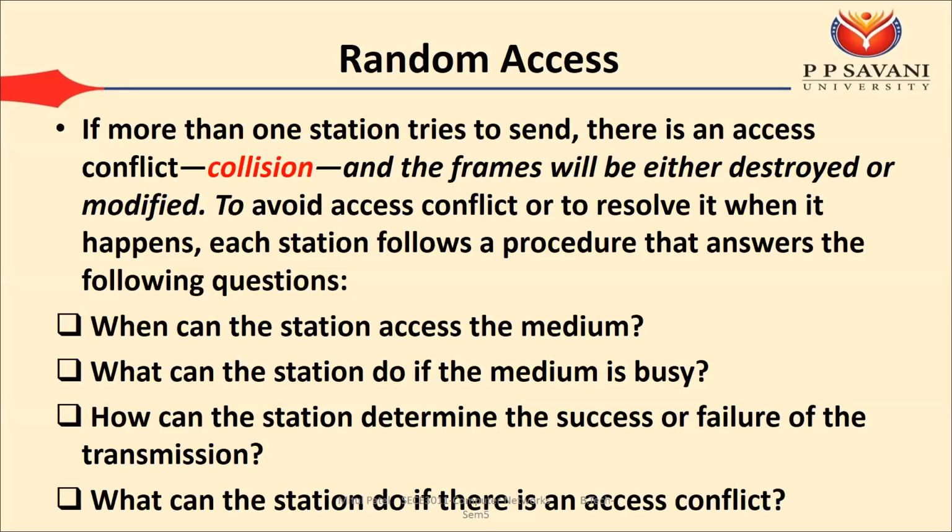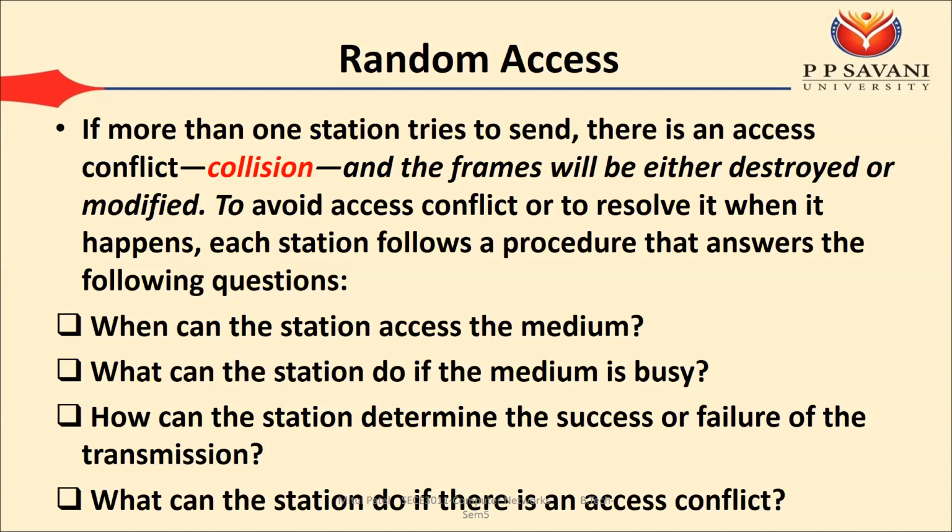And what happens if there is a collision? Frames will be either destroyed or modified. That means if the frames are destroyed or modified, then what is going to happen? If the receiver gets a modified or destroyed frame, the receiver will say that there is an error in the frame, and the receiver needs to inform the sender to retransmit that frame again.